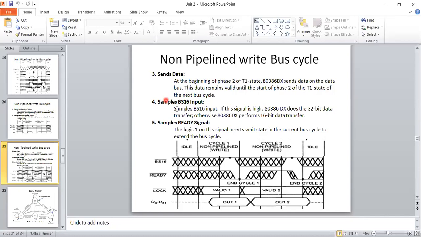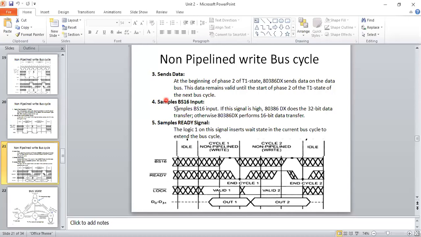Okay, and BS16 will also be enabled. Then it depends on 32 or 16, it depends on that also. And related to the ready signal, it will be enabled.